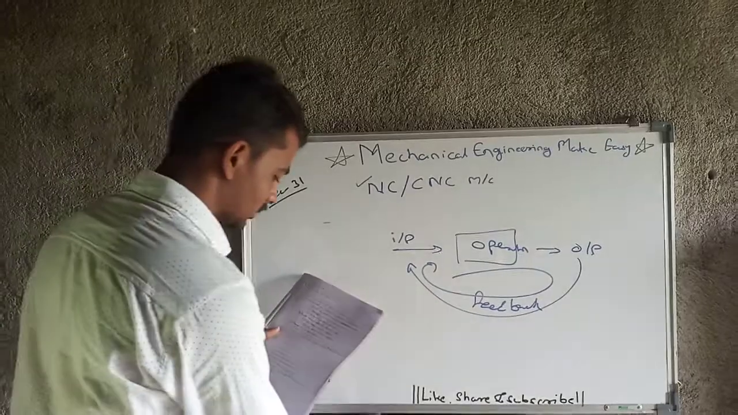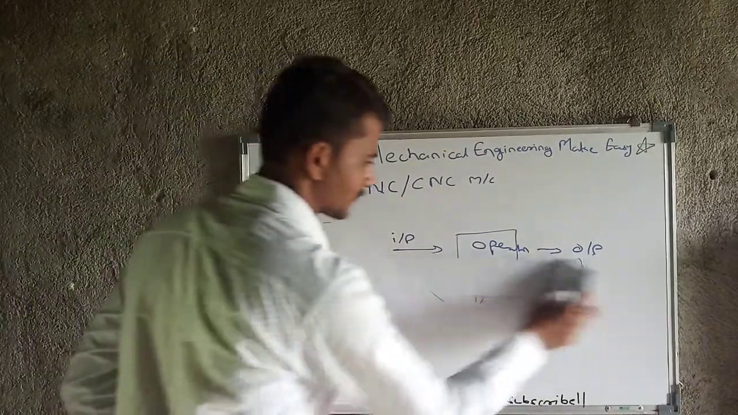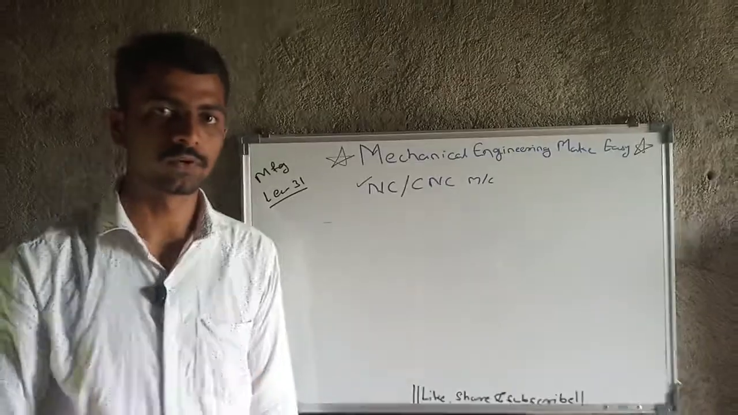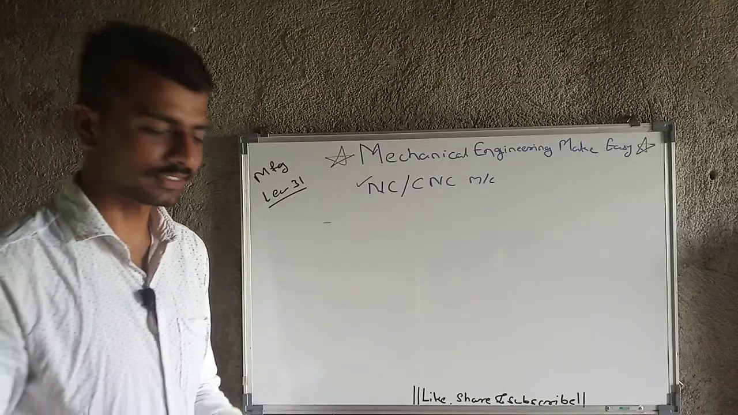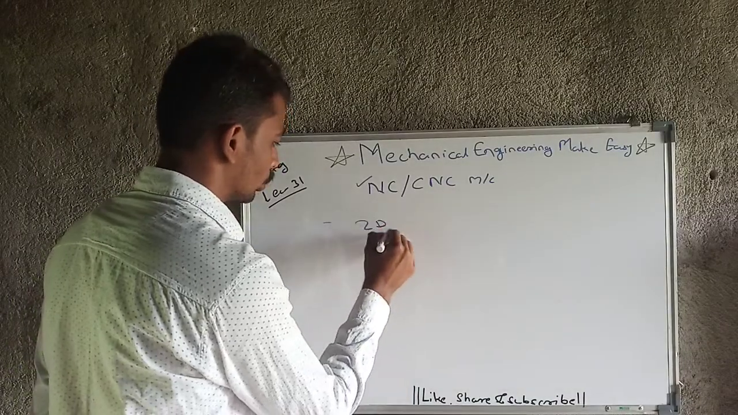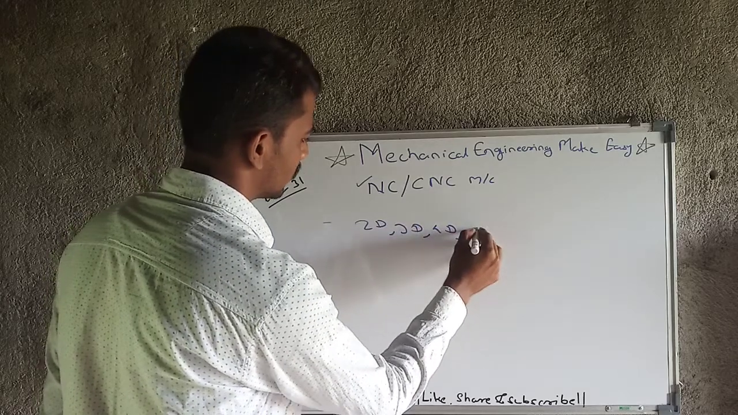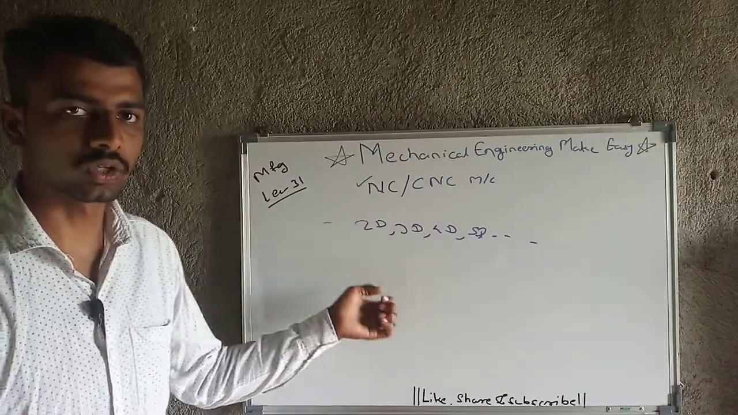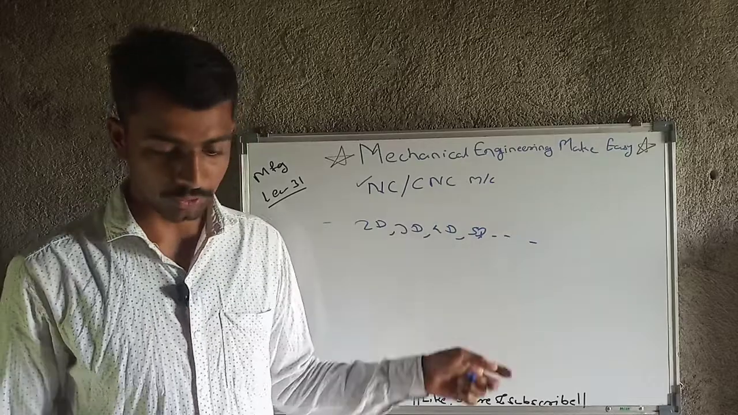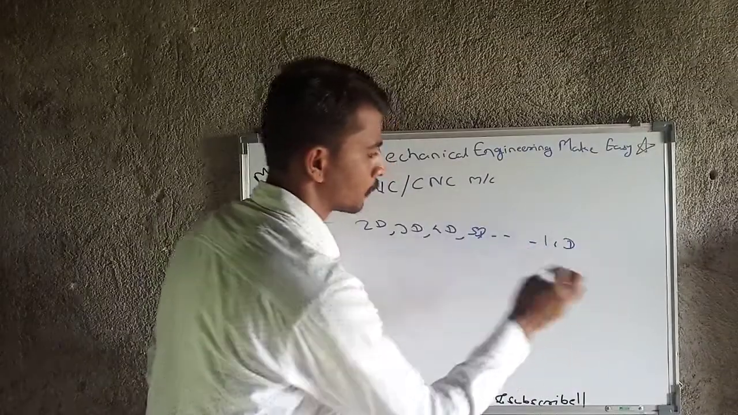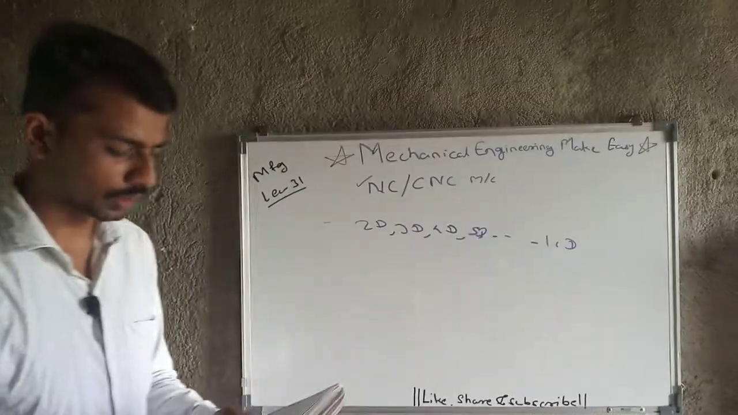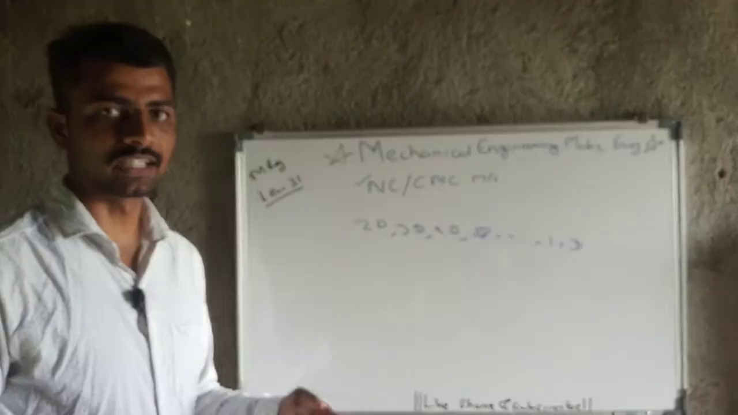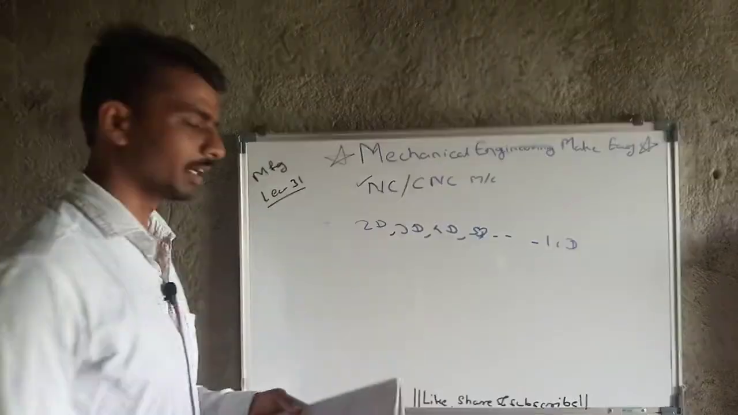Okay, then next, based on the control axis, there may be chances that we can use 2 axis, 3 axis, 4 axis, likewise. So based on the control axes there are a number of types like 2D, 3D, 4D, 5D, up to 11D. We can have systems with up to 11 control axes. Then next is based on the modes of programming, that is absolute and incremental. Based on modes of programming, these are the two types.